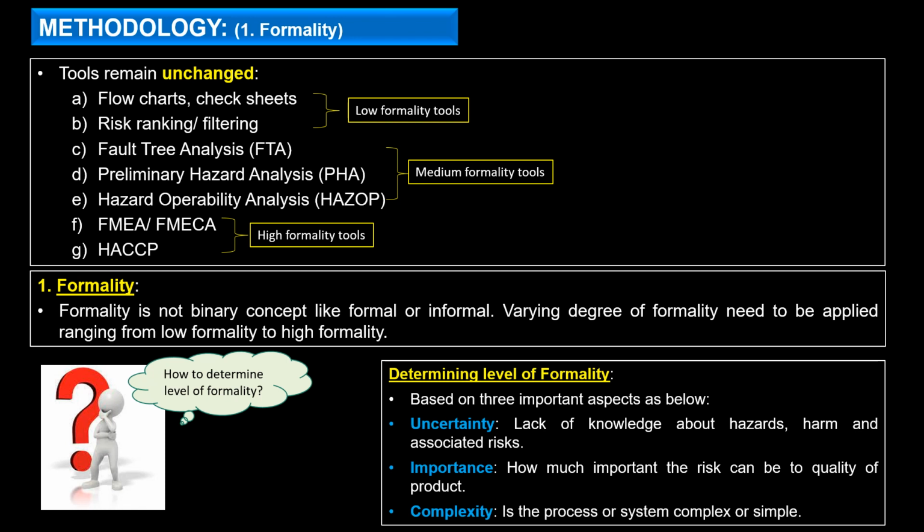Based on these three criteria, organizations are free to design a decision tree. It is highly recommended that we define in the quality system a decision tree with a set of pre-specified questions which can lead you to the tool to be followed. For example, if we look at uncertainty, importance and complexity, and there is more uncertainty, it is a more important decision and it is a complex system, we'll need to use highly formal tools like FMEA and HACCP, which can be driven through a decision tree.